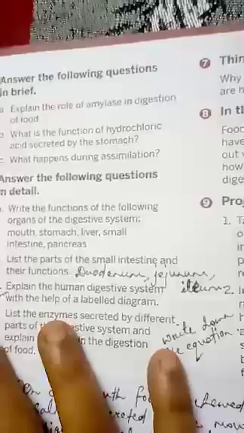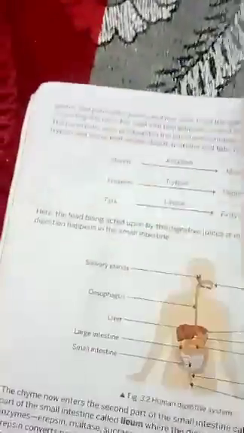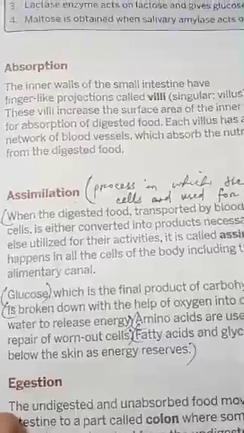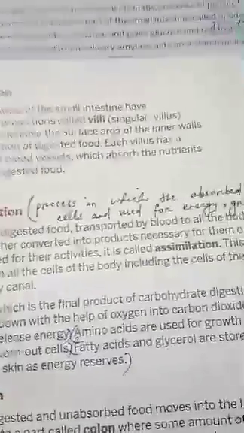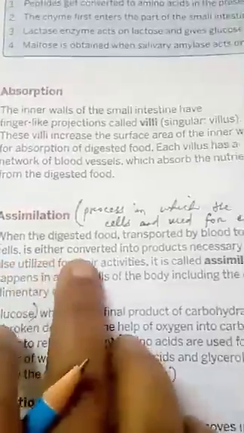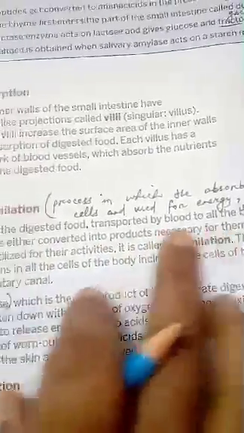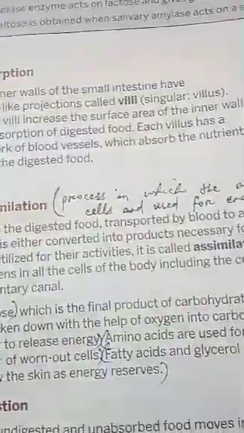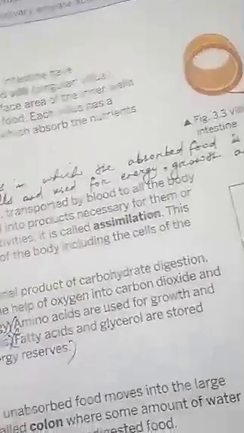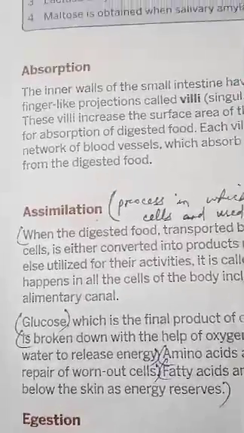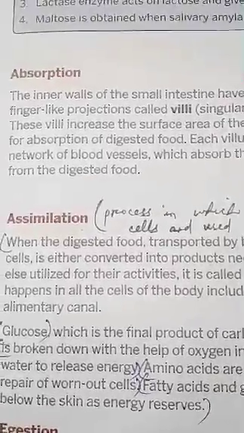Next question, what happens during assimilation? Assimilation paragraph, you see, you will write from here: during assimilation process, the digested food transported by the blood to all parts of the cells is either converted into products necessary for them or they are utilized for their activities. Then you will write up to this much only, that they are utilized for their activities.